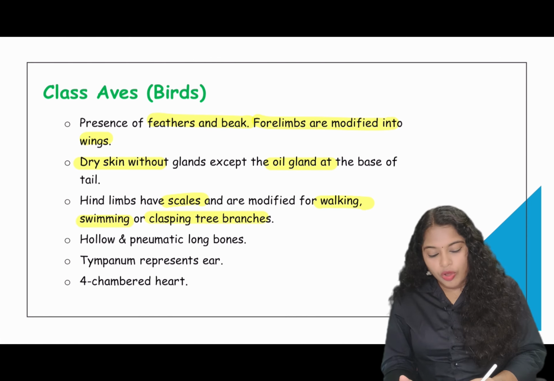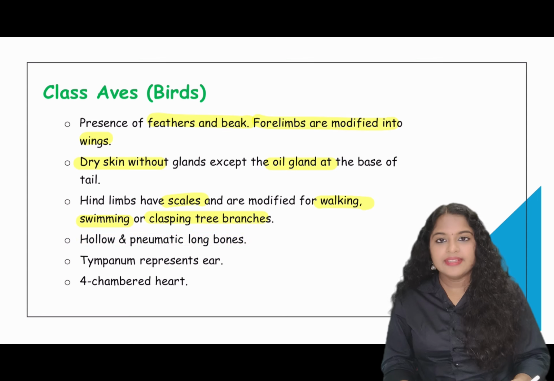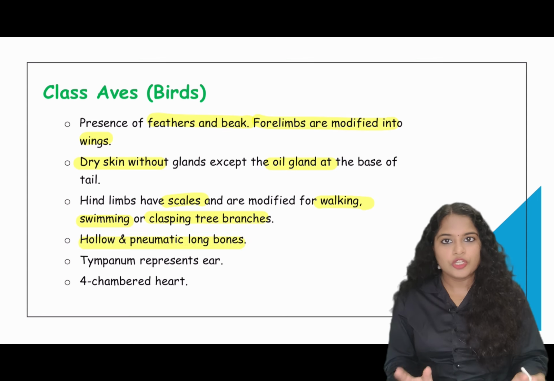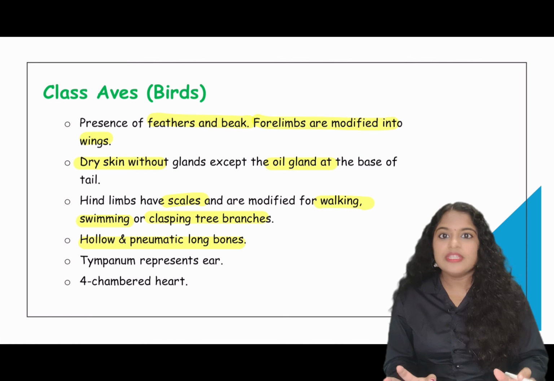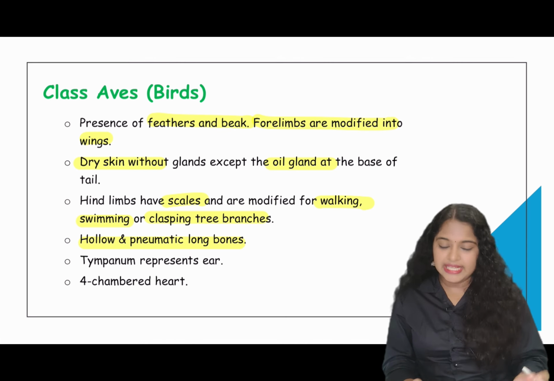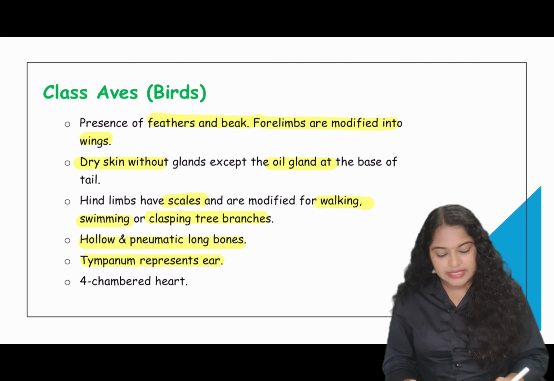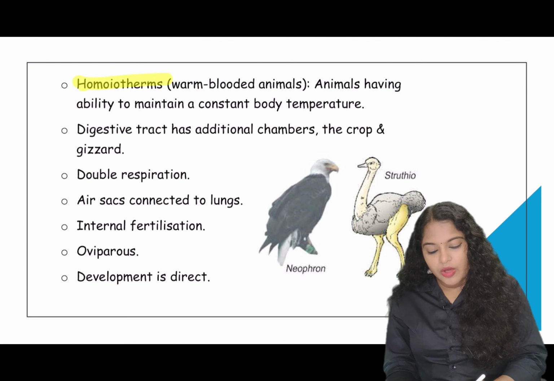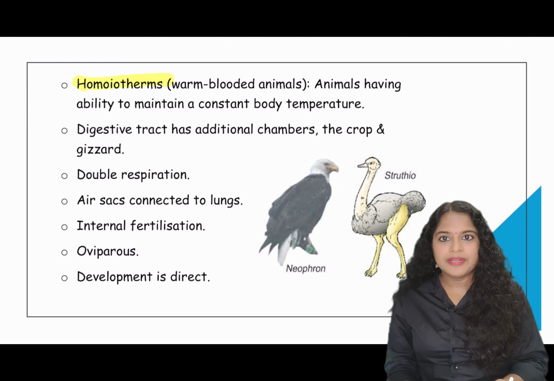They have hollow and pneumatic long bones. Why do they have hollow or pneumatic bones? To reduce their body weight so that they can fly easily. Then the tympanum represents the ear and they have a 4-chambered heart. They are homeotherms, that is, warm-blooded animals. They can regulate their body temperature.